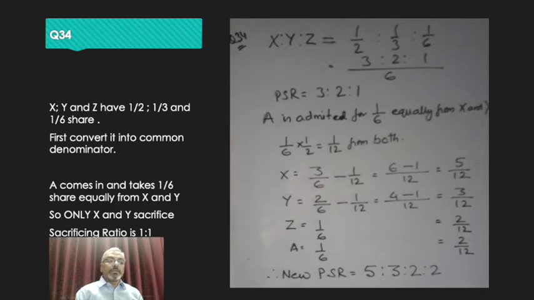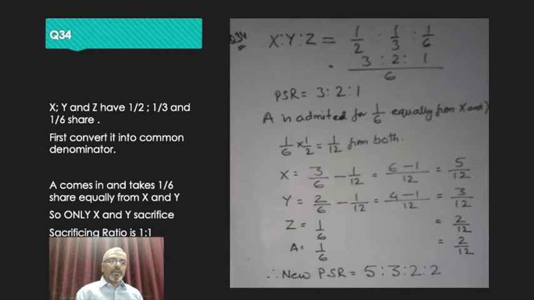You can see the question starts with X, Y and Z having a share of 1 by 2, 1 by 3 and 1 by 6. Now whenever the share is given in fractions, the first thing which you have to do is to find a common denominator and convert it into ratio. This is the most important step which you have to do whenever the share is given in the fraction.